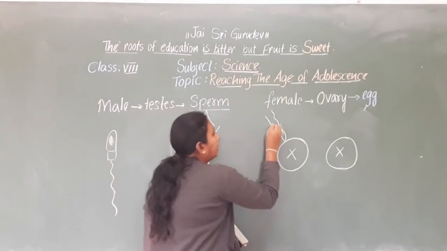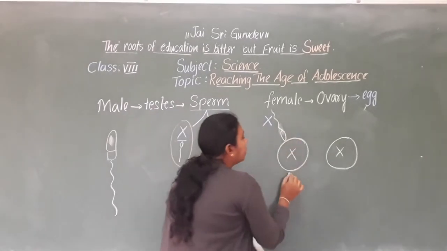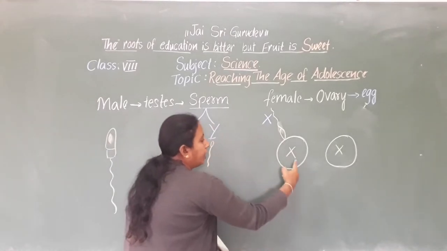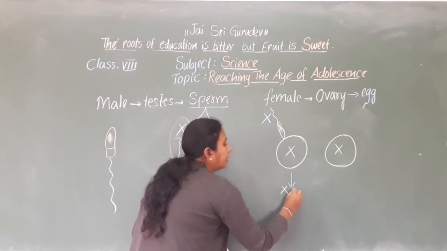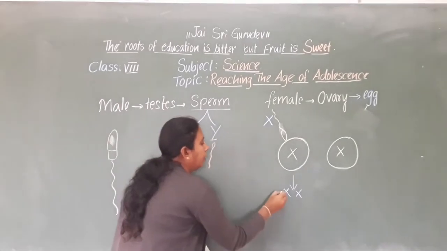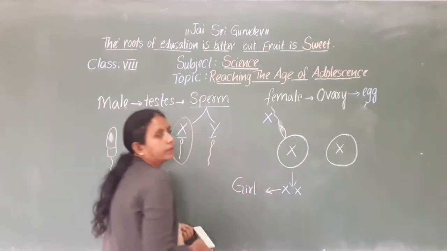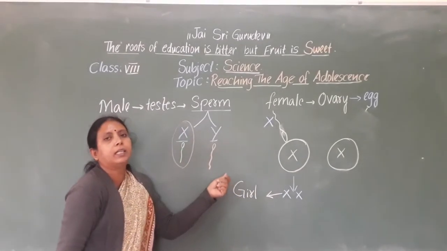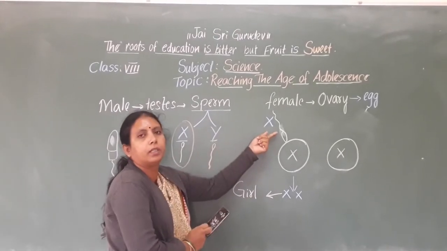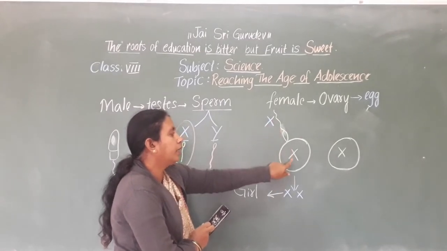Yes, it is X. Then the born baby will be XX. We call it a girl. How can you decide it? A baby born is a girl on the basis of the fusion of an X chromosome sperm with the egg.